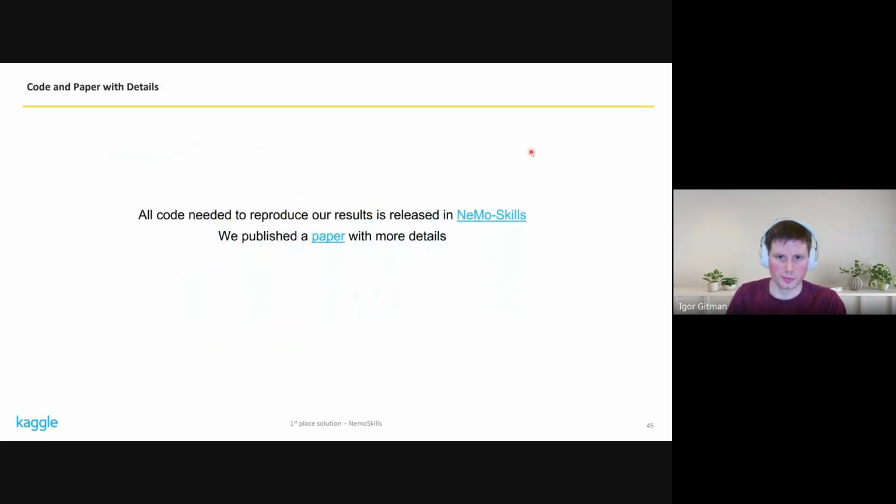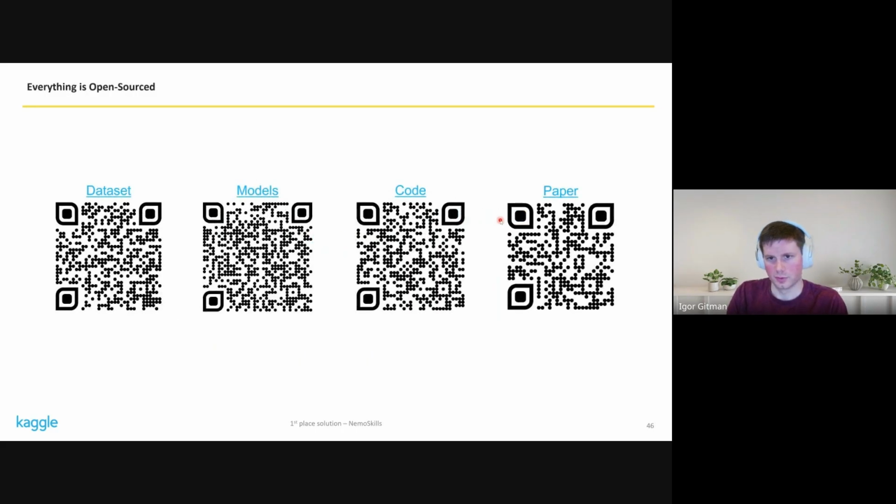We also released all the code that's needed to reproduce our results in NeMo-Skills. You can go to our documentation, see all of the commands and scripts you need to run to fully repeat what we did. We published a paper with more details. All of these things are available on these links, fully open sourced, with a commercially permissive license.